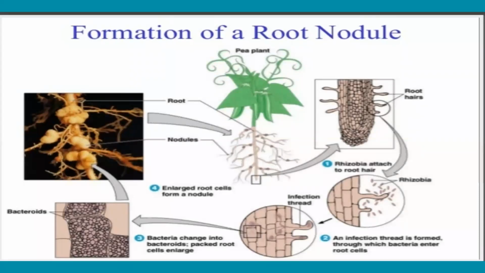In this, the free living bacteria are found in the soil rhizosphere. The bacteria are first found in the soil. The root nodules are induced by the bacteria.